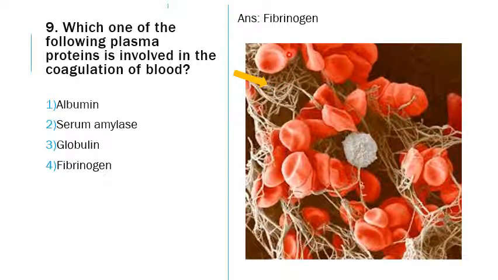These red ones are the RBCs, and they together form a block at the site of bleeding. This is a scanning electron microscopic view of the blood when clotting.